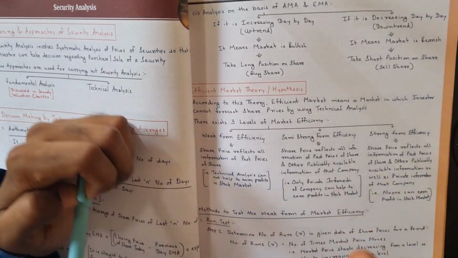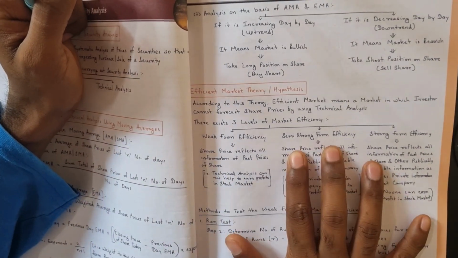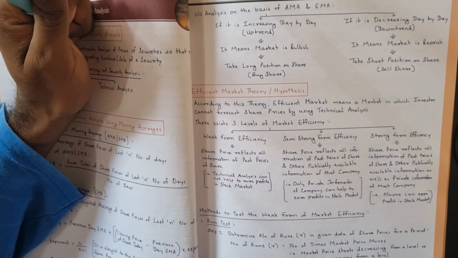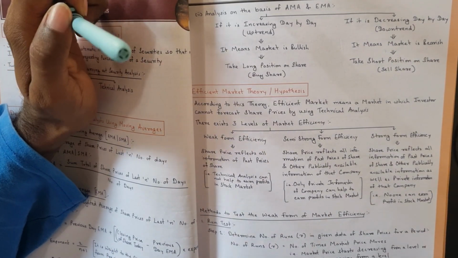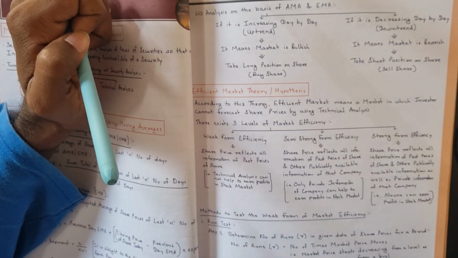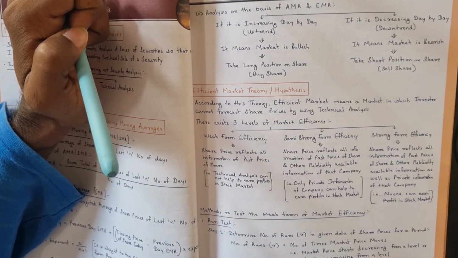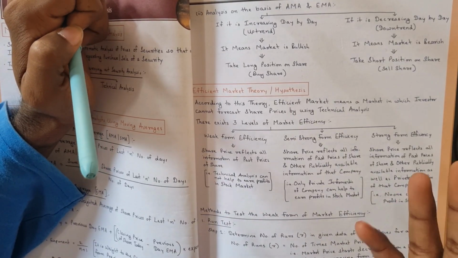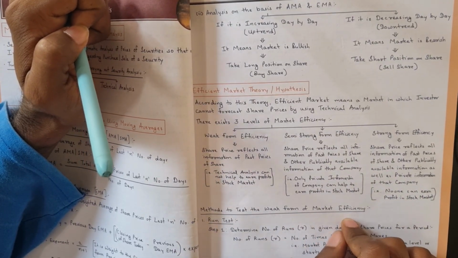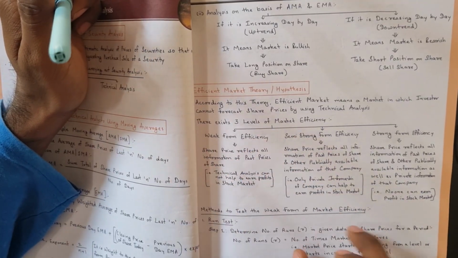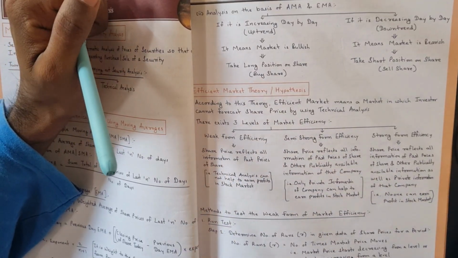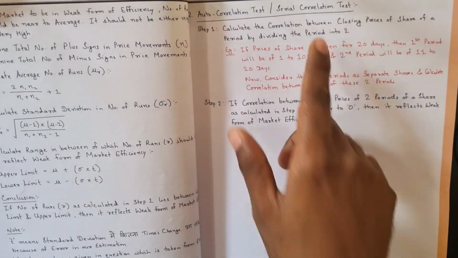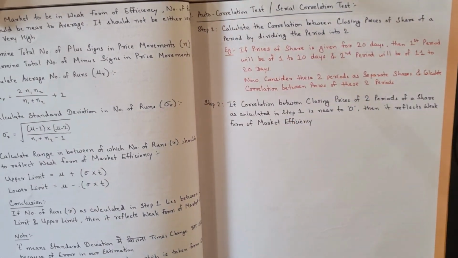But in the actual practical world, semi-strong and strong form of efficiency are not there. We can achieve weak form of efficiency, but semi-strong and strong form of efficiency cannot be achieved. So how do we test the weak form of efficiency of the market? This is only possible by run test, and auto correlation test or serial correlation test, which we'll see later.